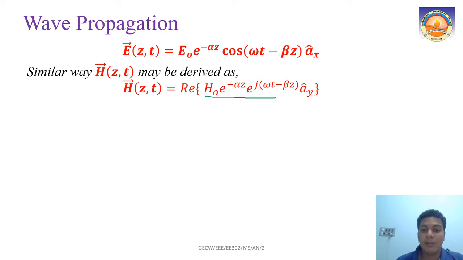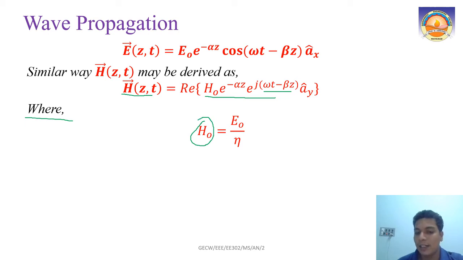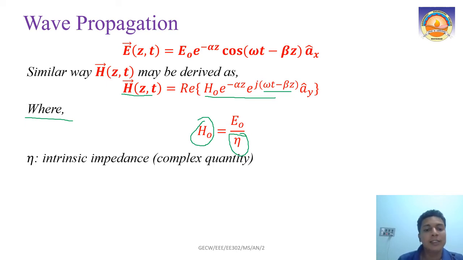So when you do that, that also will have a similar solution: real part of H0 e raised to minus alpha z, e raised to j(omega t minus beta z). Now this is the important part. H0 and E0 are related like this: H0 equal to E0 divided by eta. That is how we relate the electric field and magnetic field, the amplitude peak values. This eta is called the intrinsic impedance, and it is a complex quantity.